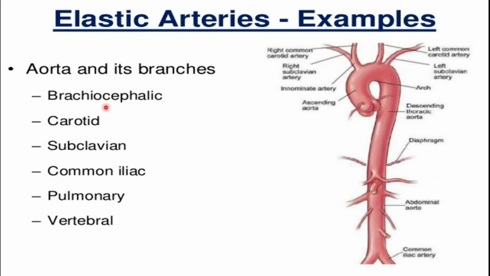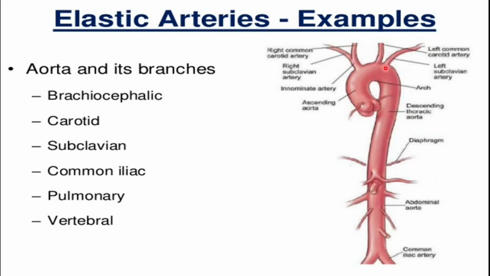In the elastic arteries we have the aorta and its branches. So this is the aorta, and these all are the branches of the aorta, and this is the ascending aorta. These are the branches of the aorta: the right common carotid artery, the left common carotid artery. I'm not going to go into the details of the anatomy of these blood vessels, but these are the aorta and its branches, and these are the elastic arteries. And this is the common iliac artery, and this is the abdominal aorta.